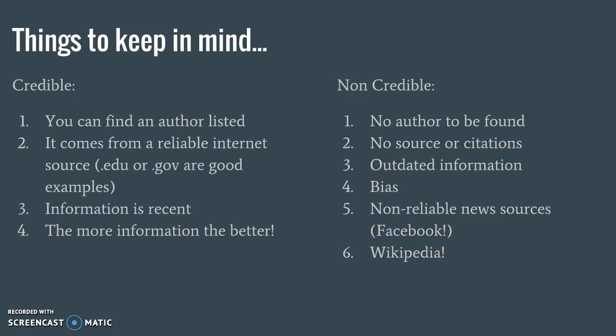And basically what a bias means is that the author of the article has a certain opinion on the matter and they're going to let that influence their writing. So in writing that is credible, it's all objective, and that's something that's very important. And also, finally, you need to remember Wikipedia is not a reliable source.